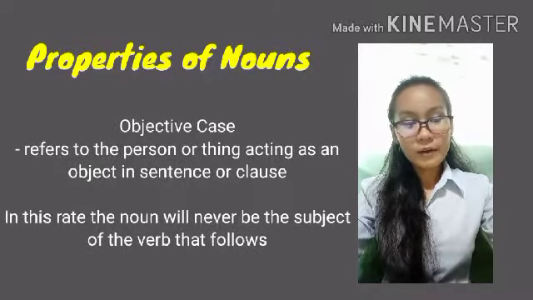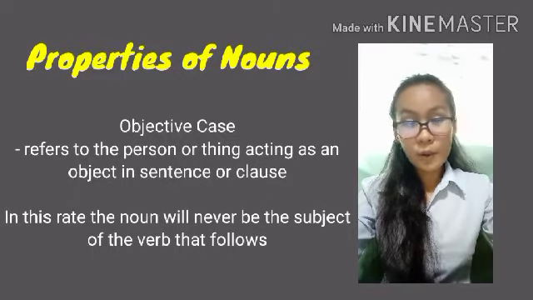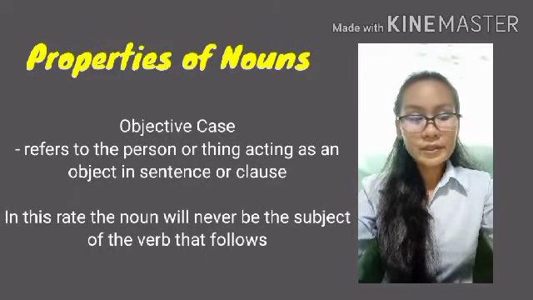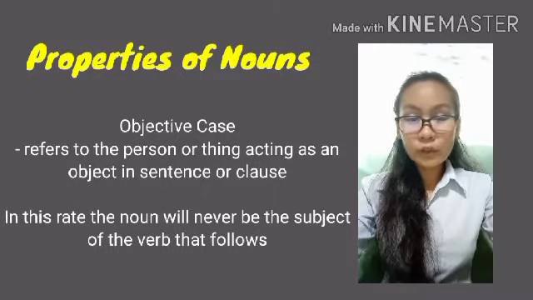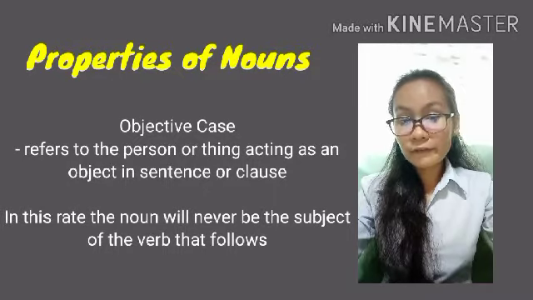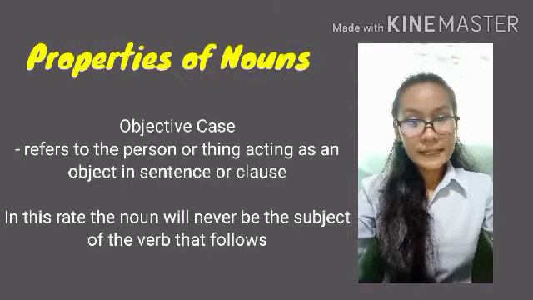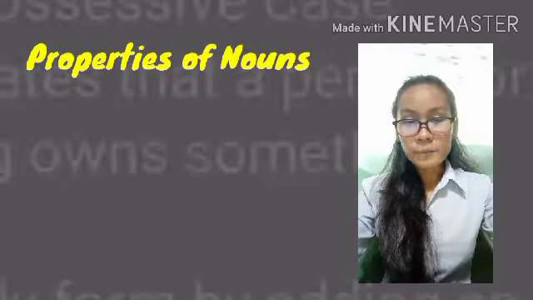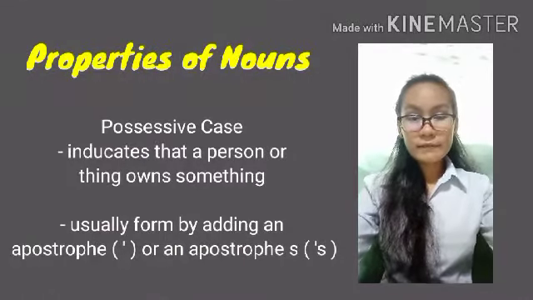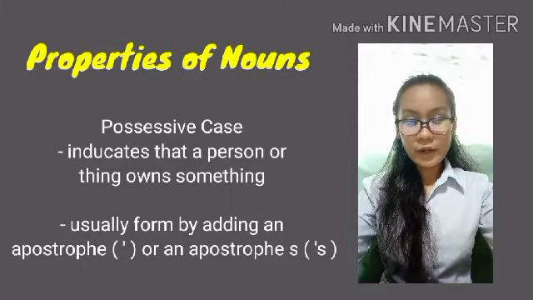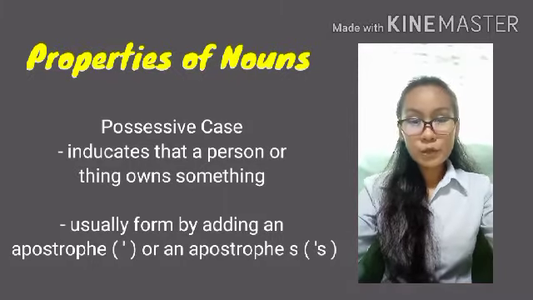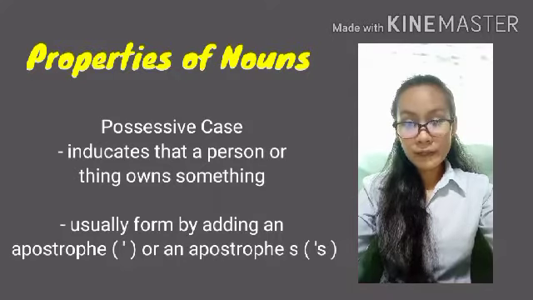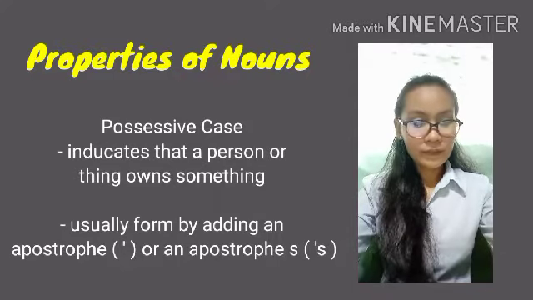Objective case refers to the person or thing acting as an object in a sentence or clause. In this case, the noun will never be the subject of the verb that follows. Example: the embarrassed mother put the boxes of Count Chocula back on the shelf. Possessive case. Possessive case indicates that a person or thing owns something, usually formed by adding an apostrophe or apostrophe s.